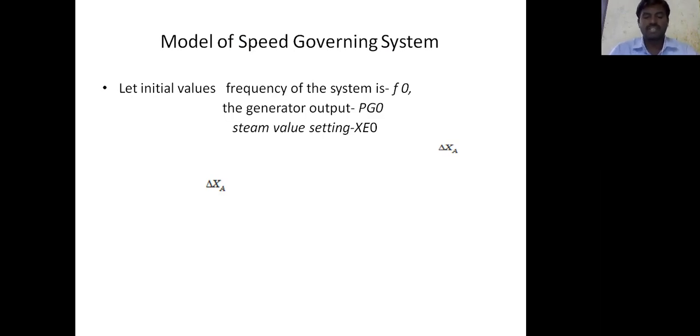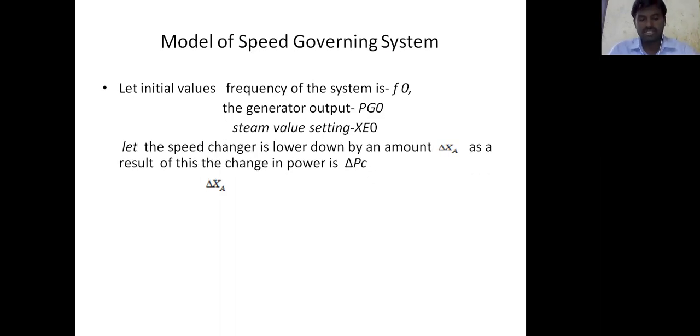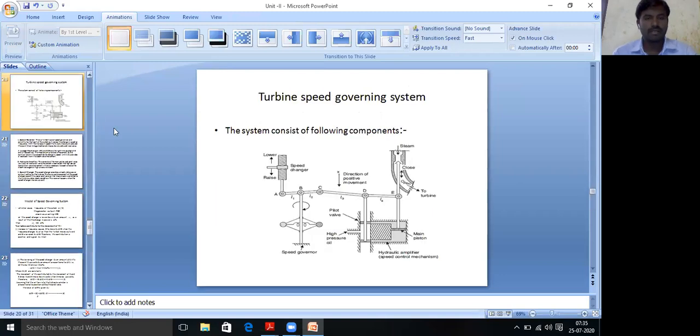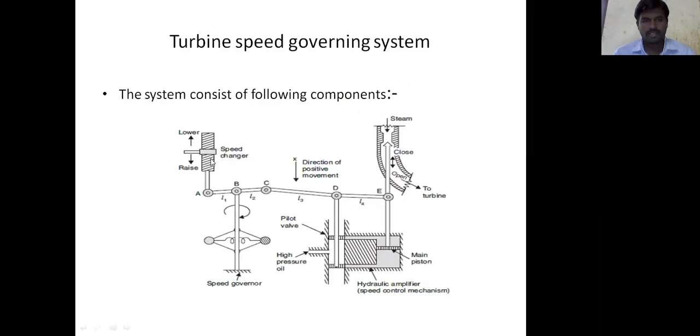Let the speed changer be lowered by an amount of delta xa, as the result of which the change in power is delta pc. Then delta xa equals k2 into delta pc. Here k2 is a constant.